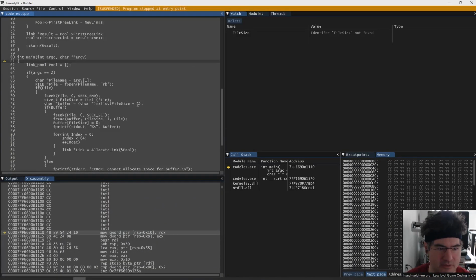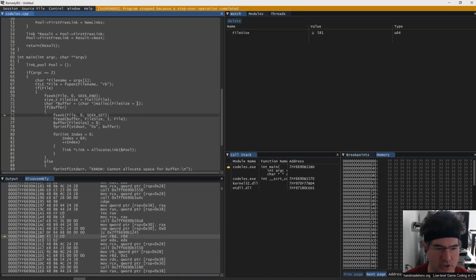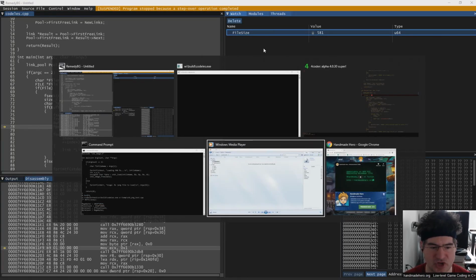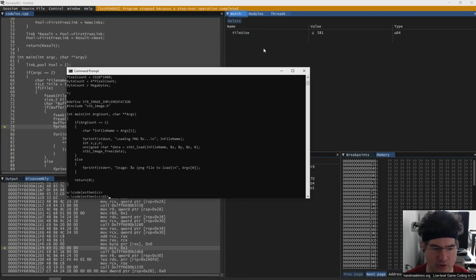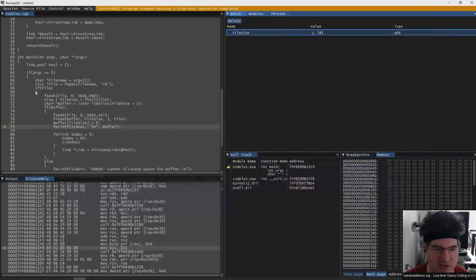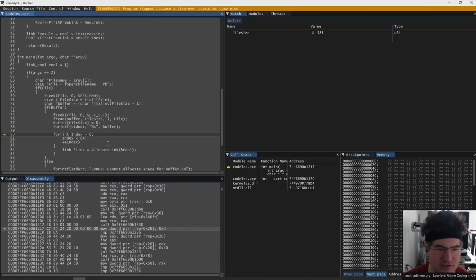All right, so here's me stepping in. Here's us in the /Od build. We're going to go ahead and pull out that file size, 581. Let's see if that makes sense. Let's just double check it against what the file system reports. So I'm going to go ahead and say, look, give me that stb file, ping test there, 581. That's the right number of bytes. We're going to go ahead and read that in.